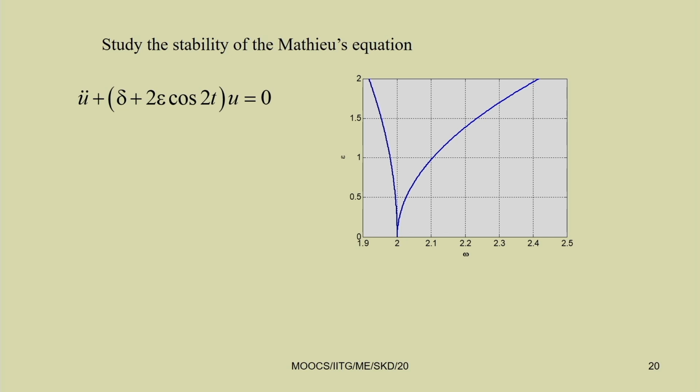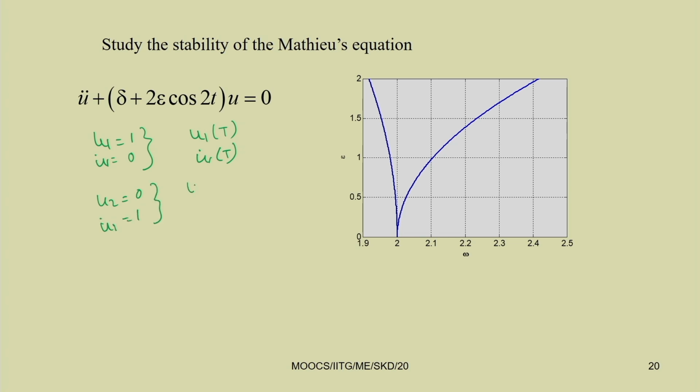After finding the response for two initial conditions, for example, starting with u 1 equal to 1 and u 1 dot equal to 0, we can find u 1 of T and u 1 dot of T. Similarly, starting from u 2 equal to 0 and u 2 dot equal to 1.